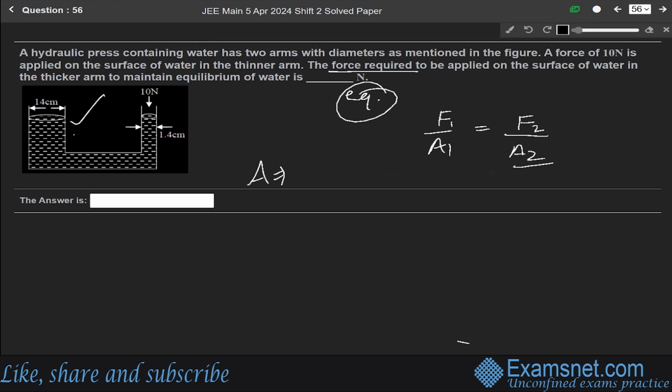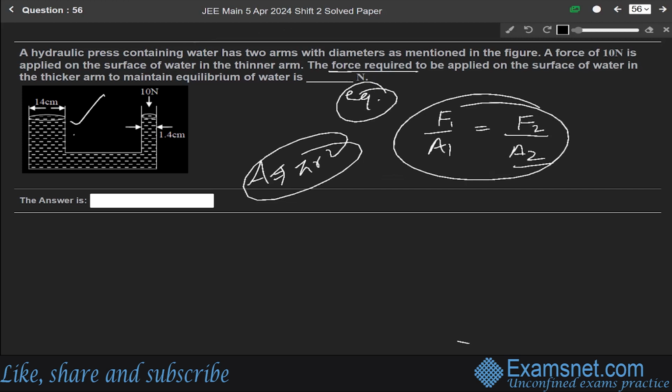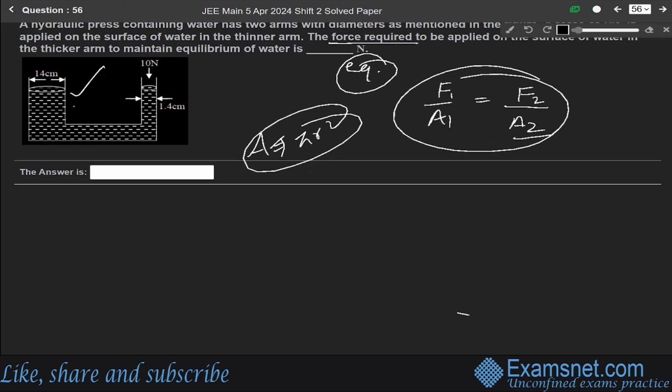Okay, and we know that area equals pi r square. So just use the formula. This is a very basic simple question asked in the paper. So force F1 over area pi into r1 square will be equals to F2 over pi into r2 square.